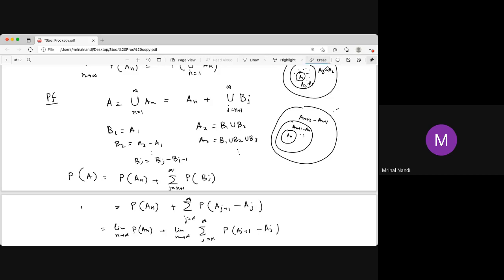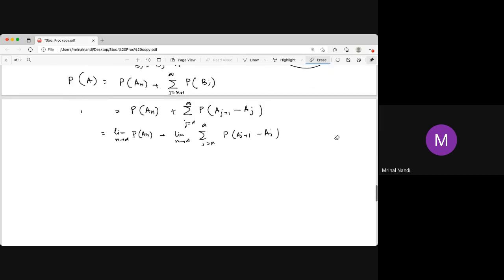But what's the second term? The second term tends to 0. The second term goes to 0. Remember, in this limit as n tends to infinity, this goes to 0. This limit is 0.